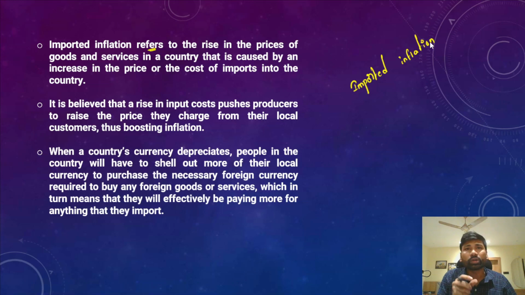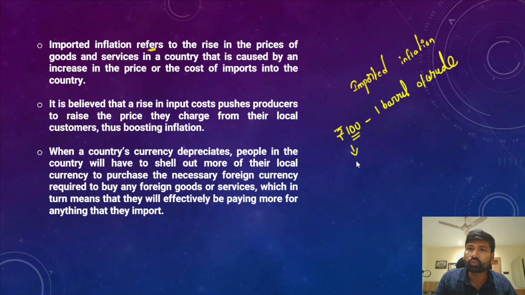So imported inflation means, imagine that for the purchase of crude oil, you are paying 100 rupees to import 1 barrel of crude oil. This is just an imaginary example. So 100 rupees is equivalent to $1, and you are paying $1 to purchase 1 barrel of crude oil, because crude oil is very important, and we are importing 85% of our crude oil from other countries.